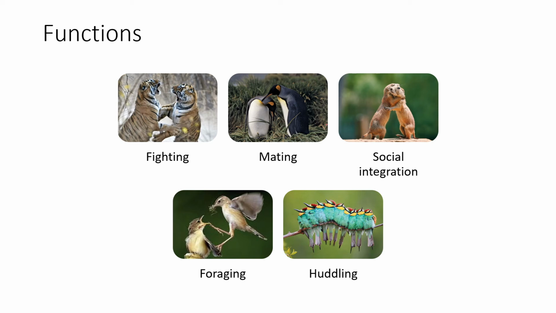Then there is huddling. Huddling is when multiple individuals come together and form huddles, and this is very common in bee eaters. You'll find that in bee eaters on a winter morning, they'll be huddled together, tightly packed, looking fluffy.